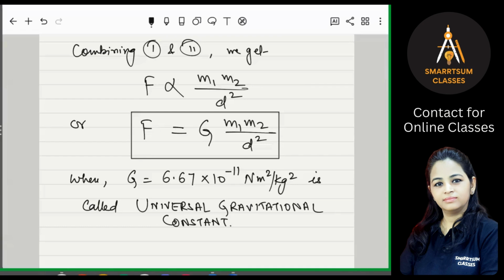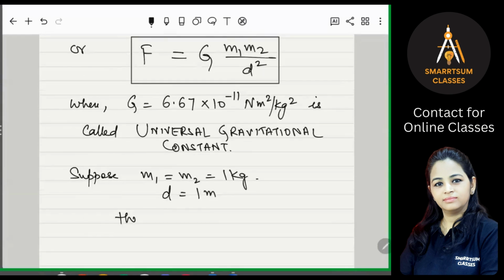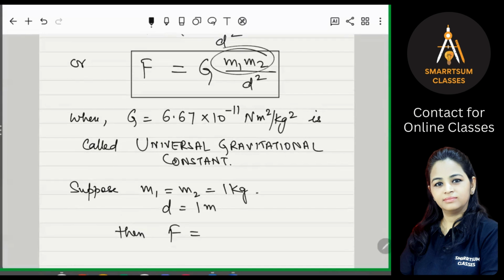Now suppose the masses of the two bodies, m1 equal to m2, are 1 kg each, and the distance between them is 1 meter. Then if we put everything in the formula, this will be 1 into 1, and d square, 1 square, is also 1. So what do you get? You get that F is equal to G.